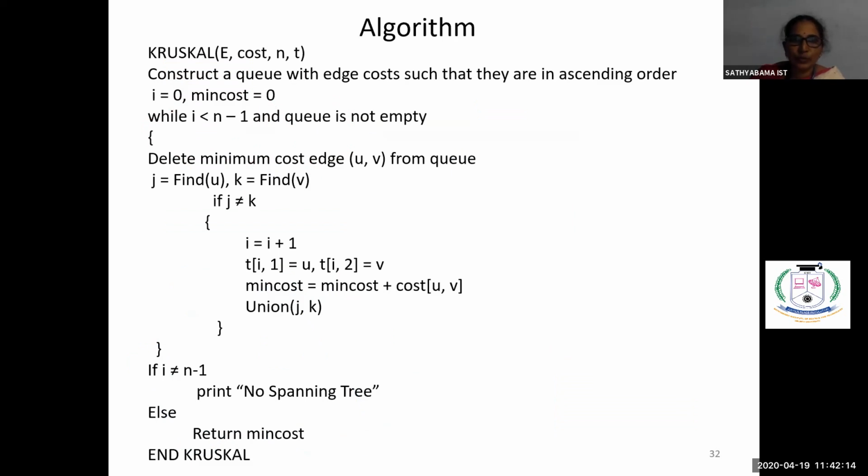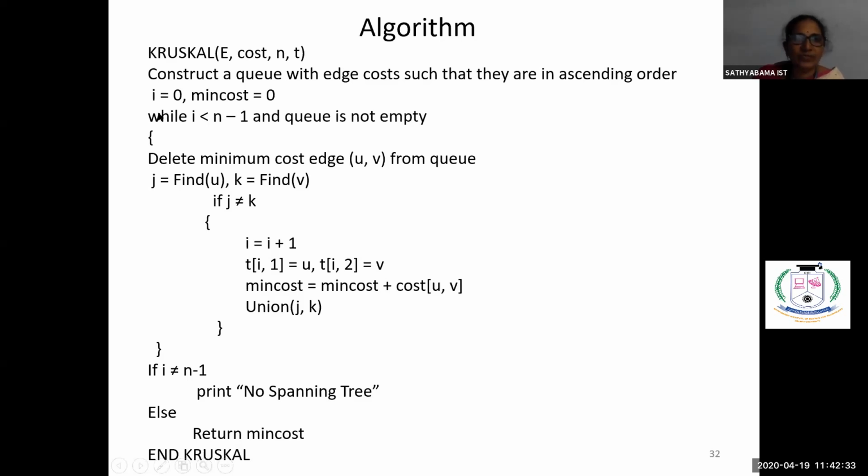Now we'll see the algorithm for this. You construct a queue with all the edge costs. First of all, we are creating a queue with the edge costs such that they are in increasing order. According to increasing order, we are arranging all the edge costs.